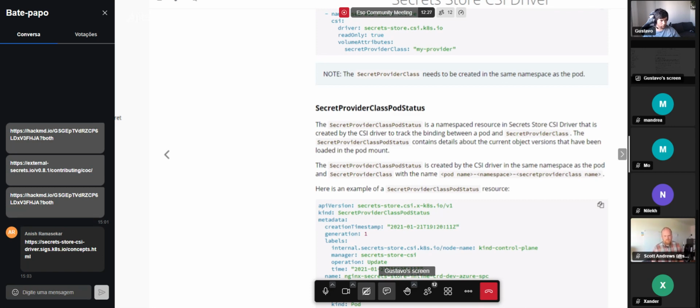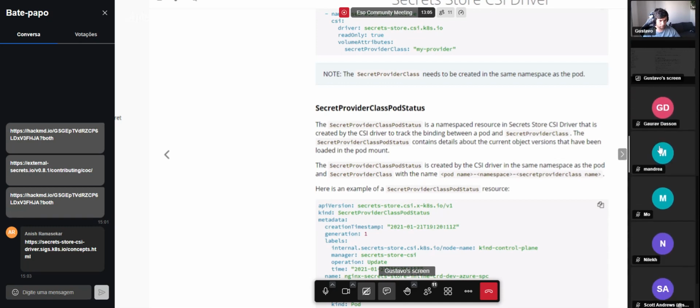The credentials used to fetch the secret from the external secret store are actually the workload credentials. So the driver needs no specific permissions to go and talk to these external secret stores. And when they create this pod with this volume, because the driver implements the CSI spec, kubelet on that node is going to call the CSI driver saying, hey, there is a pod which says it needs a volume, and that volume needs to be mounted by you, the driver. At that point, the CSI driver inspects the request and gets all the essential information it needs, like the SecretProviderClass information and all of that.